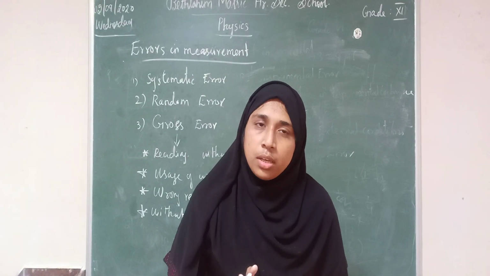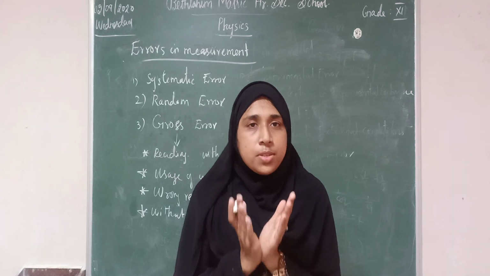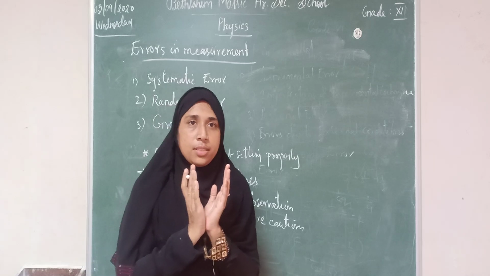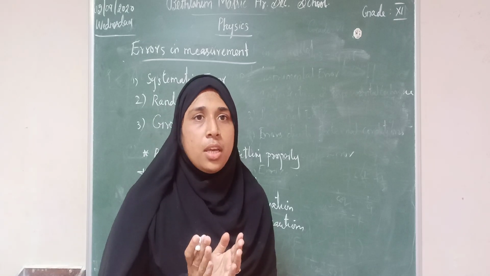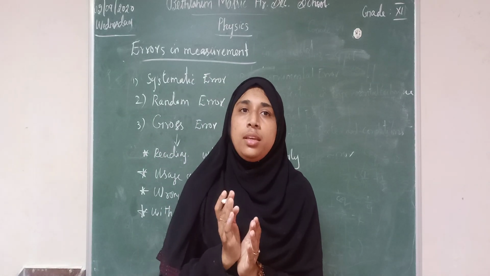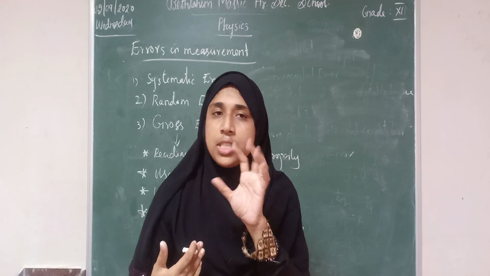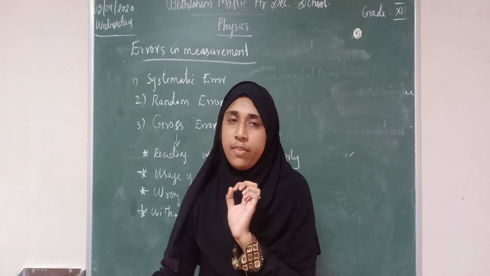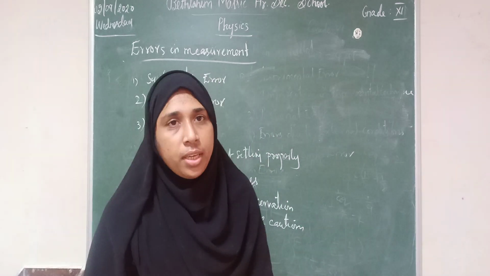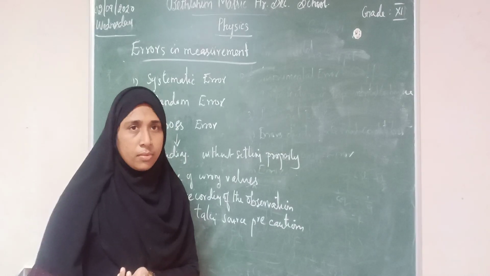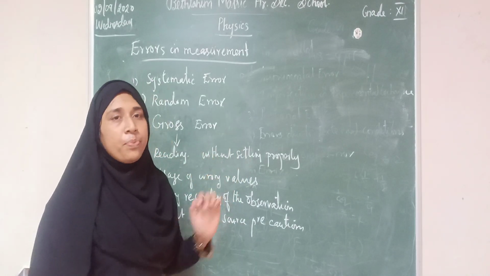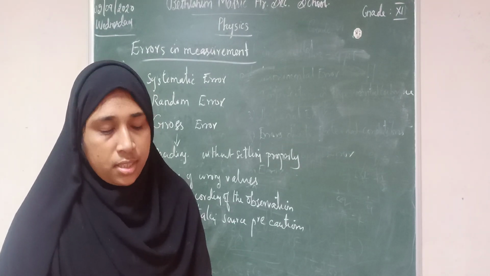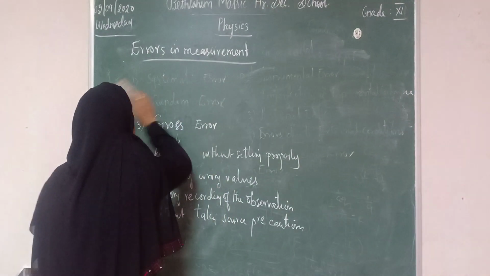How can we avoid it? The most possible solution is taking the arithmetic mean of all the trials. When we are doing the practicals, for one reading we will take different trials, at least 5 trials. Afterwards, we take the value of the mean. So when we take the mean, we can avoid the error. Okay? So this is a very important question. Learn this question.